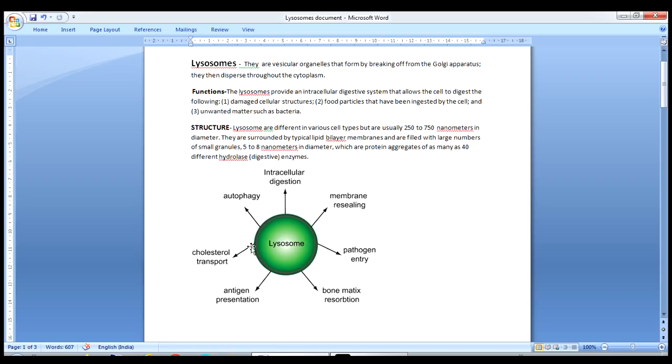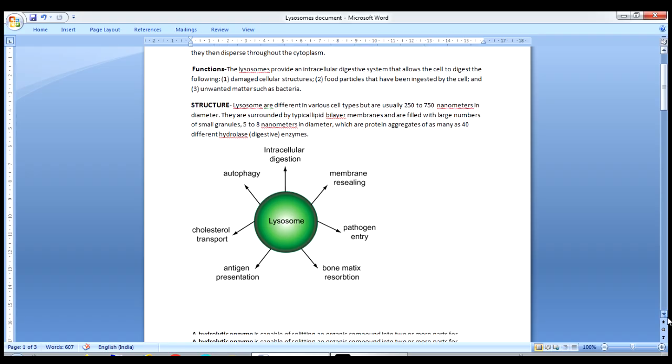See, this is a lysosome. So here it is showing the different functions. One is intracellular digestion, autophagy. You will see what autophagy is in the coming classes. It helps in cholesterol transport, antigen presentation, pathogen entry, membrane releasing, bone matrix absorption, and all. These and all you will understand in the subsequent classes.